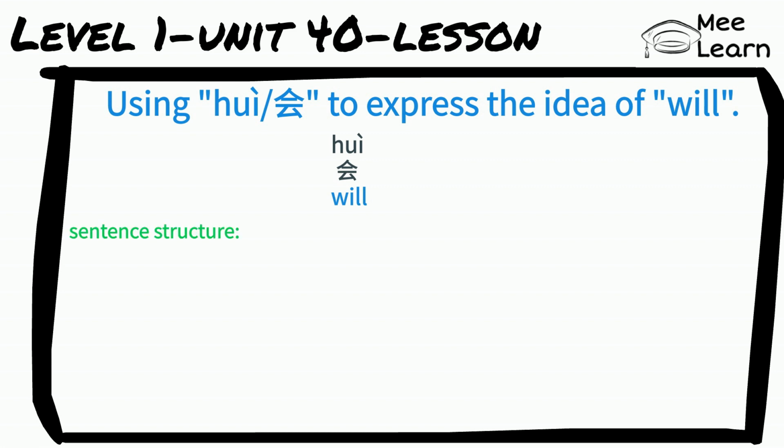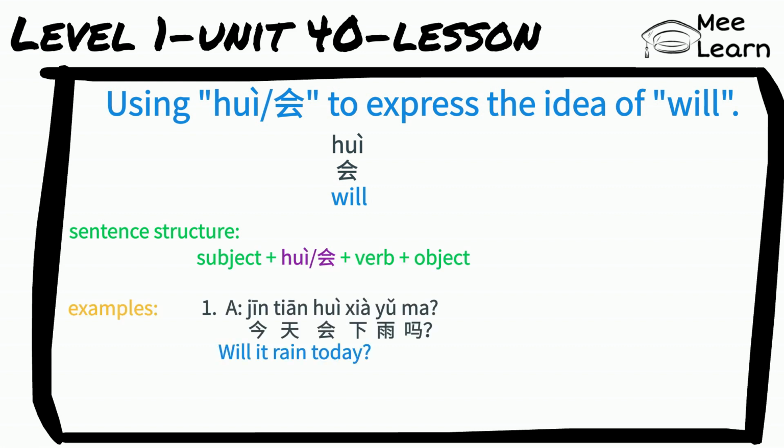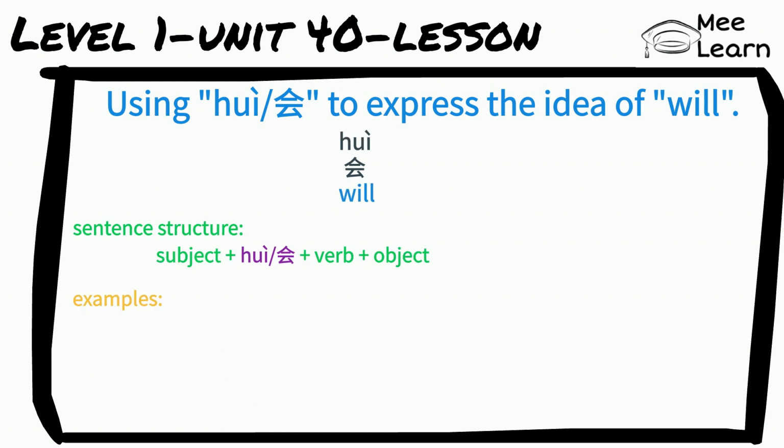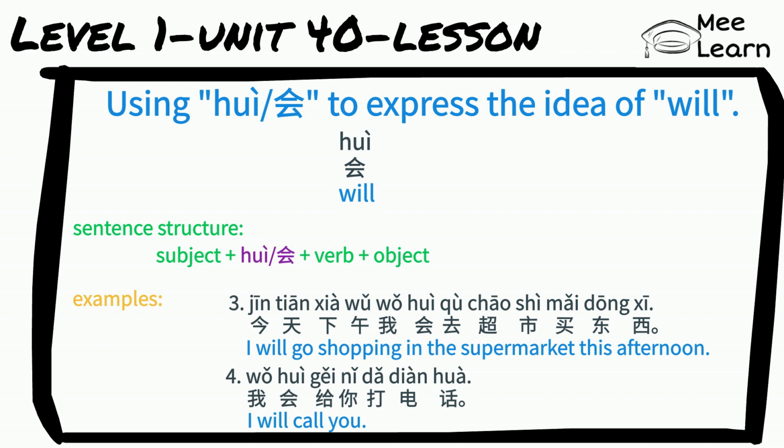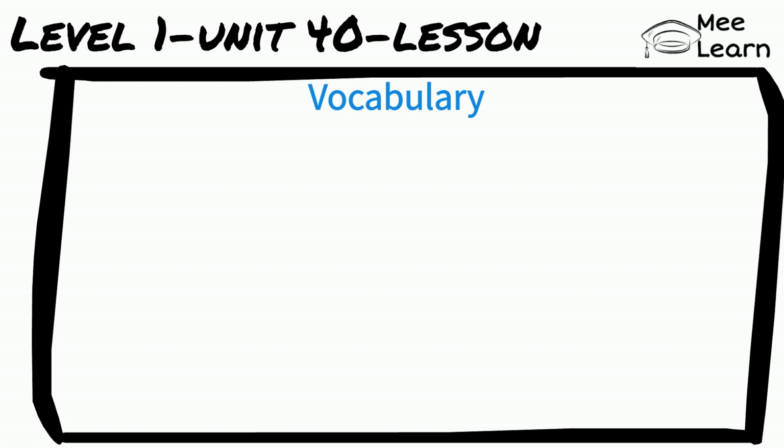The sentence structure is like this. Subject plus 会 plus verb plus object. For example, 今天会下雨吗？ Will it rain today? 不会。No, it won't. More examples. 今天下午我会去超市买东西。I will go shopping in the supermarket this afternoon. 我会给你打电话。I will call you. Now, let's have a summary of this word 会. The first usage is "can".